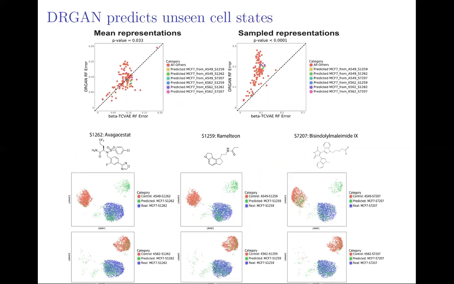As expected, the DRGAN is significantly better than beta-TCVAE, and both achieve high random forest error values for the unseen combinations. The green dots of the predicted cells overlap well with the blue dots of real cells for each prediction of the missing combinations.